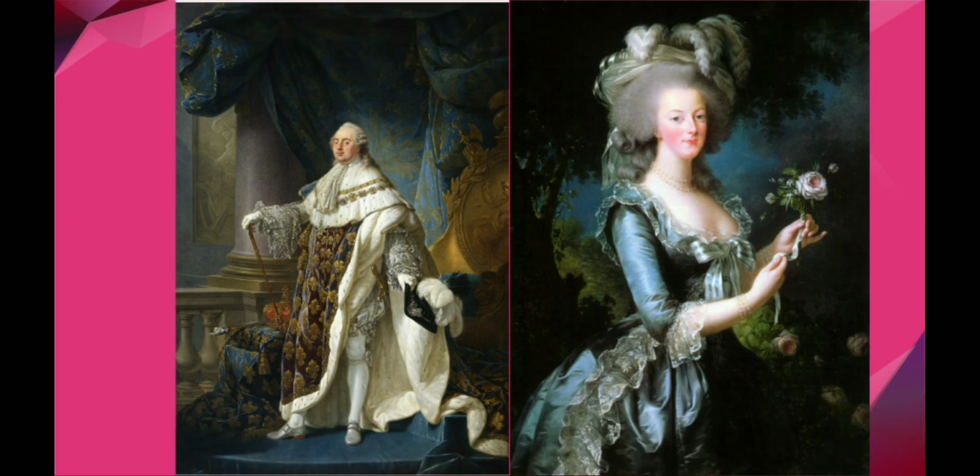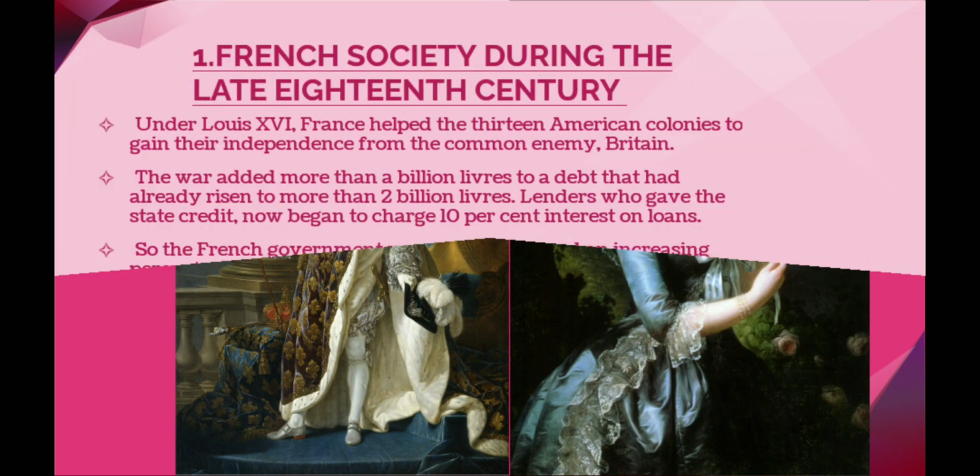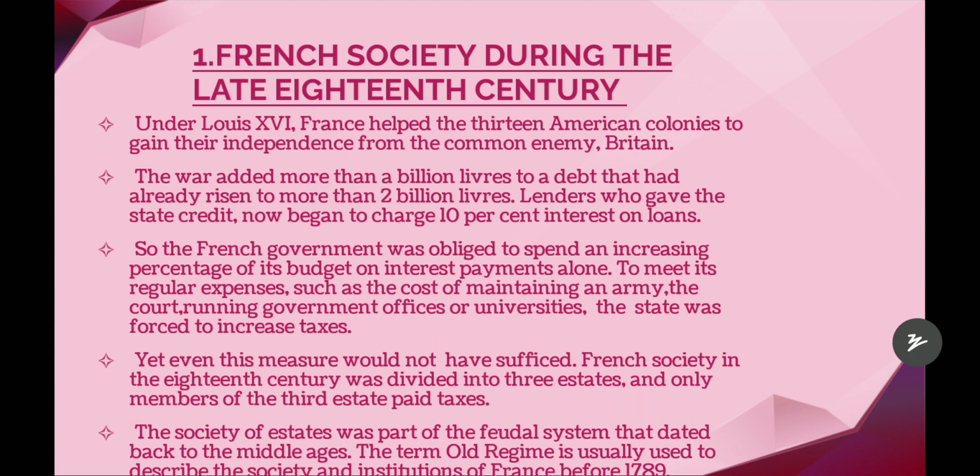And here is Louis XVI and his wife. Who is his wife? Princess Marie Antoinette, right? He married at 20. Under Louis XVI, France helped the 13 American colonies gain their independence from the common enemy, Britain. For France and also America, there was a common enemy. Who is that? Britain. Even for our India, there was an enemy, Britain.